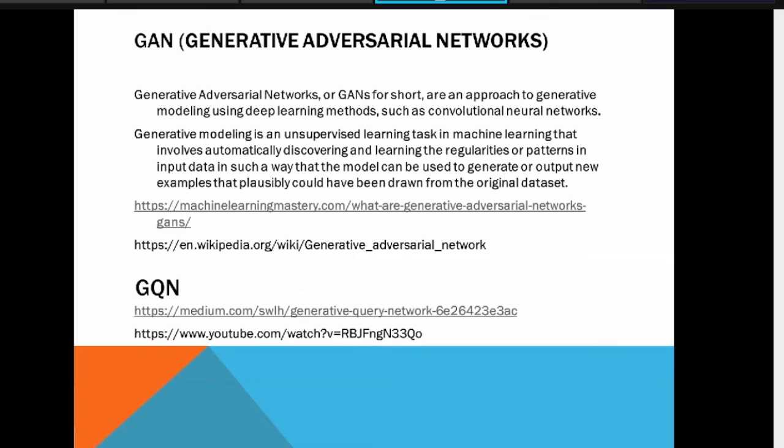Okay. And what is GAN? GAN is a generative adversarial network, where we are taking the help of CNN. Using CNN, we can embed many parameters together to identify the shape. Generative modeling is an unsupervised learning task in machine learning that involves automatically discovering and learning the regularities or patterns in the input data in such a way that the model can be used to generate the output.